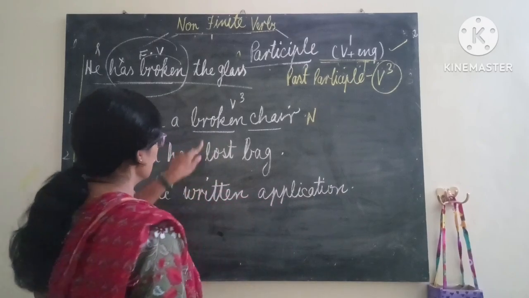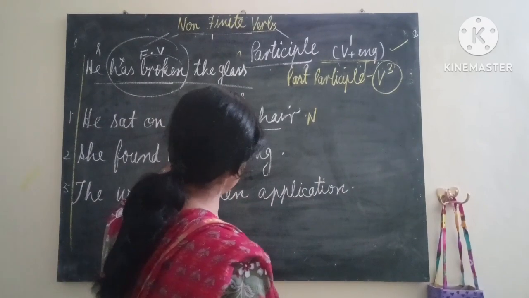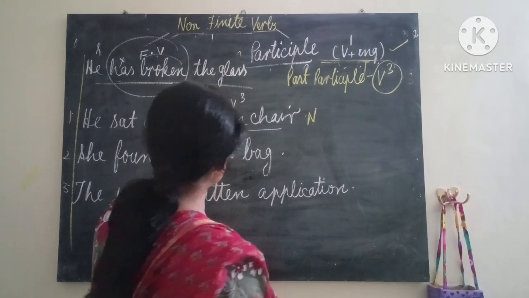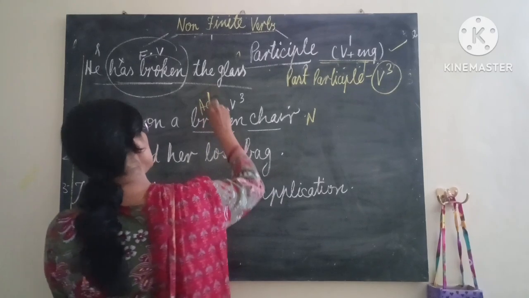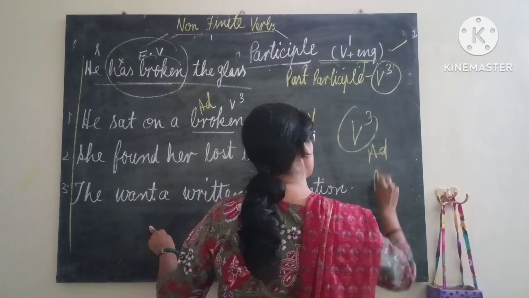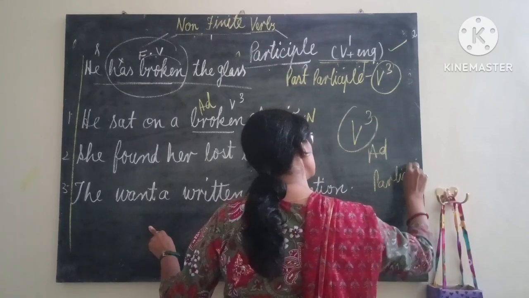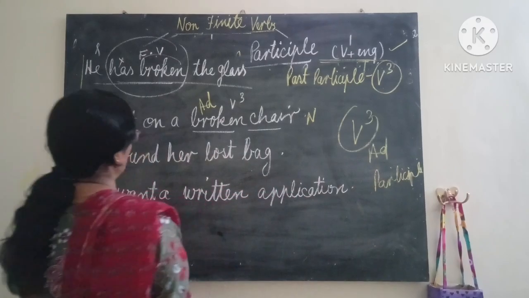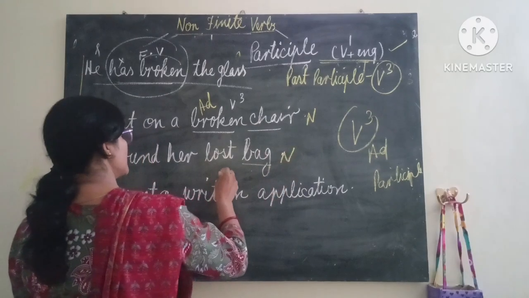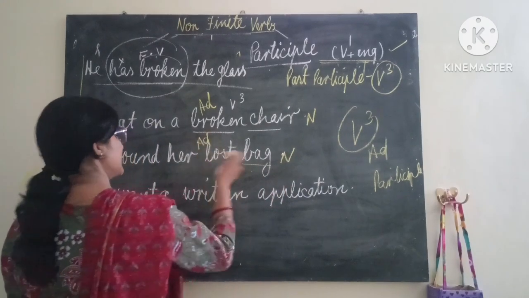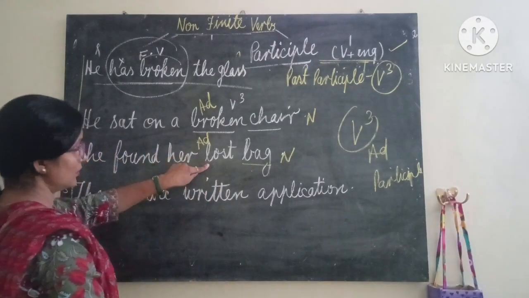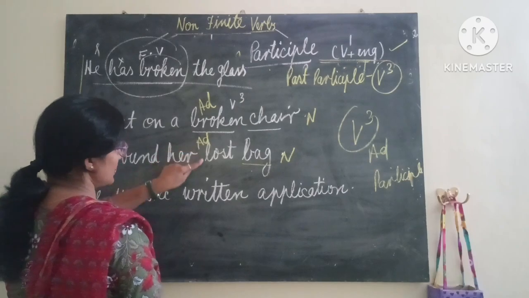And you know, children, the word describing a noun placed before it is always an adjective. Broken chair. What kind of chair? That was broken. Broken chair. So this is an adjective. And when V3 is used as an adjective, it is a participle. And a participle is a non-finite verb. She found her lost bag. Bag is a noun. Before that, lost is an adjective describing bag. What type of bag? That was lost. Lost bag. This is the third form of the verb, behaving as an adjective. So this is a participle.